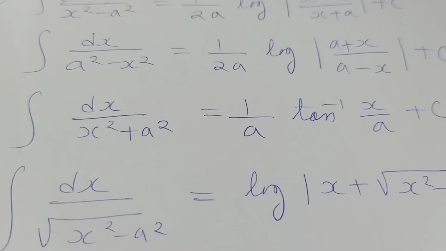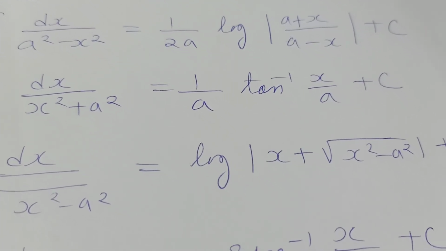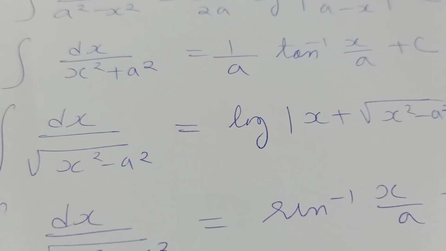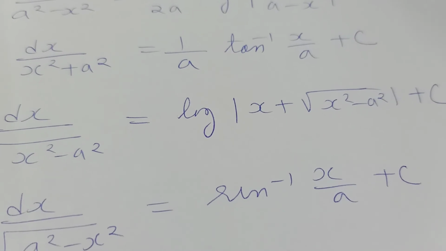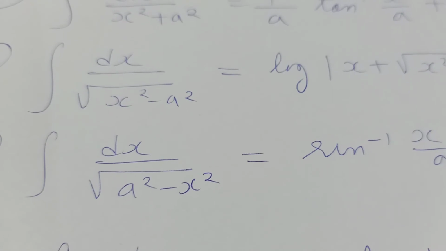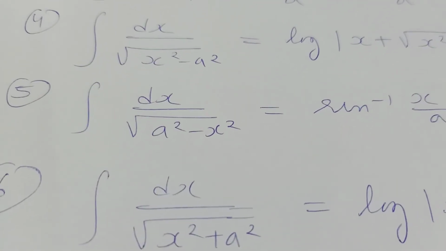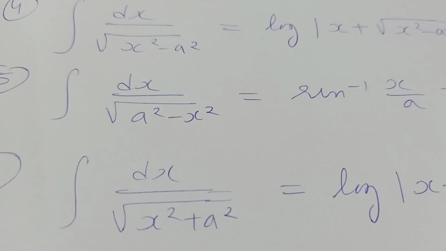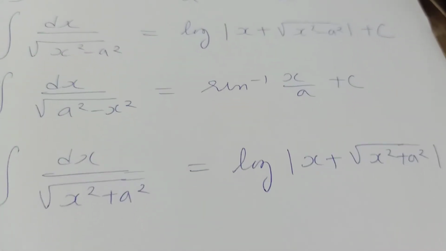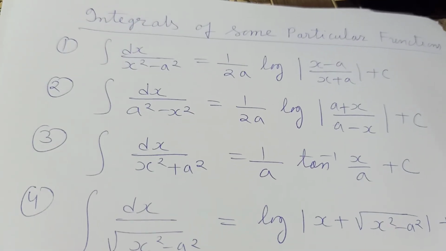Integration of 1 upon x square plus a square is equal to 1 by a tan inverse x by a plus c. Then we have the integration of 1 upon root x square minus a square, which is equal to log of mod x plus root x square minus a square plus c. Then the integration of 1 upon root a square minus x square, which equals sin inverse x upon a plus c. Then the integration of 1 upon root x square plus a square, which equals log mod x plus root x square plus a square plus c. So these are some particular integrals.